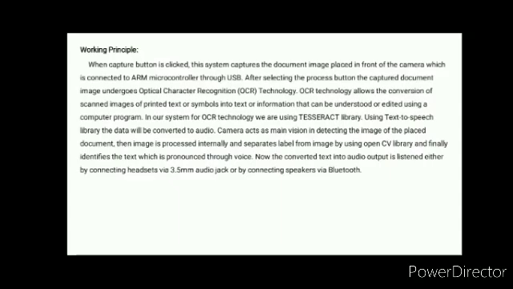The camera acts as the main vision for detecting the image of the placed documents. Then the image is processed internally and the label is separated from the image by using the OpenCV library, and finally the text is identified, which is pronounced through voice. Now the converted text into audio output can be listened to either by connecting a headset, which can be headphones, or by a speaker connected by Bluetooth.